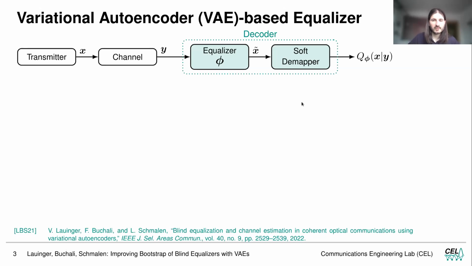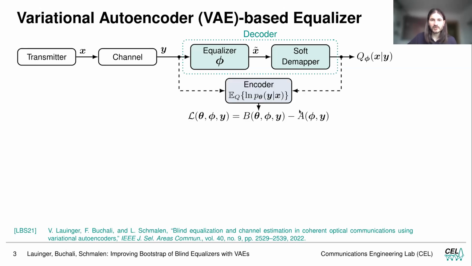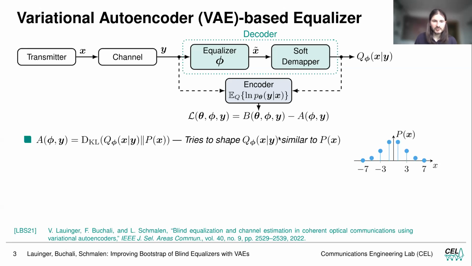And as the name implies, we also have an encoder. Here we have, let's say, a virtual encoder at the receiver. Then we end up with the loss function, the so-called ELBO, which consists of basically two terms, B and A. A is a Kullback-Leibler divergence, which is a measure for the similarity of two densities.